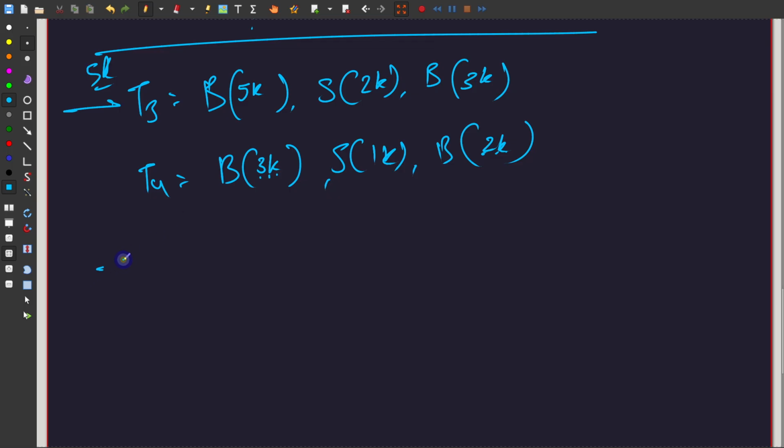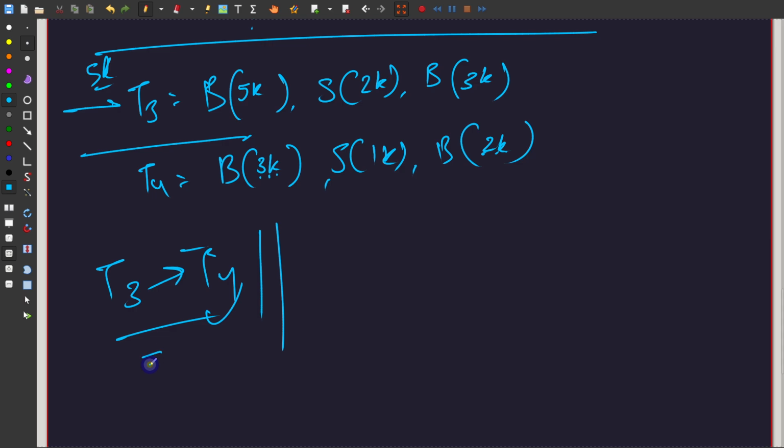So technically what can happen is T3 can run and then T4 can run. That means they can run in parallel as well, but they're serializable. That is the idea. And this is what isolation actually means: you can run them in parallel, but in reality they can run as a sort of serial process as well, and no rules would be violated.